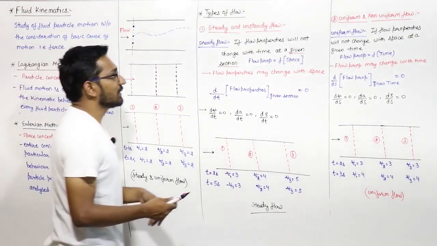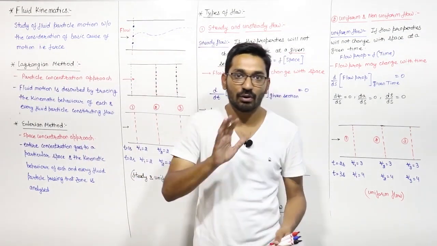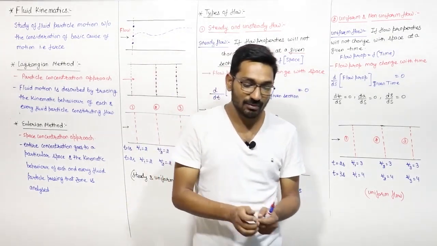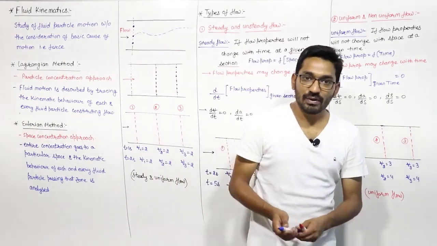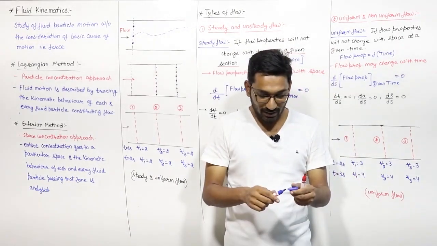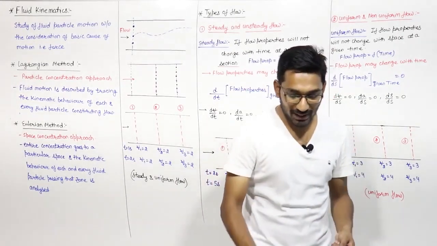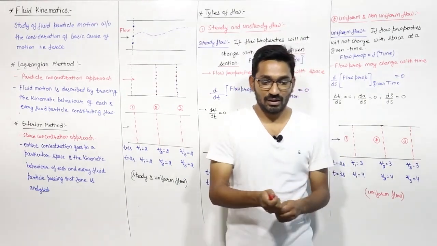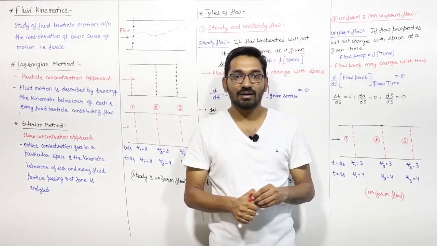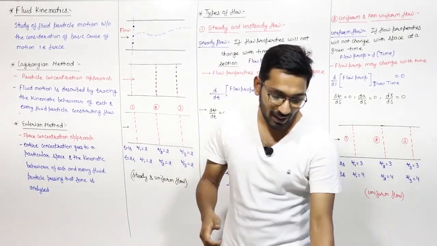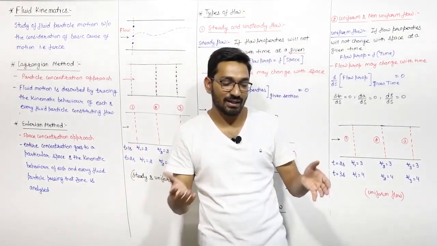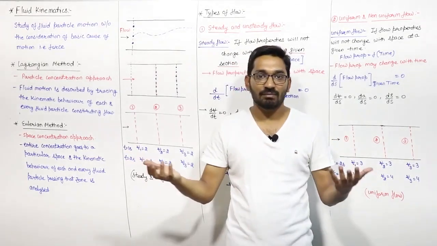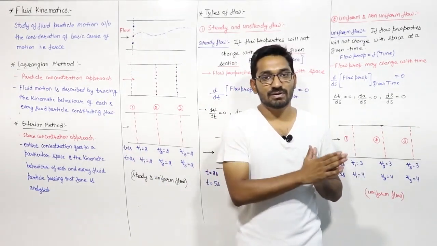So this is the basic difference between steady flow and uniform flow. Just make one concept clear. If you fix one thing, either you fix space or you fix time, then you have to vary the other thing. At a given time, if I am saying, then we can say that at every section. If I am saying at a given section, that means at every time. So this is the basic difference, right?